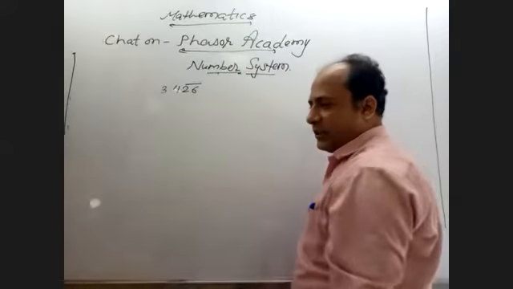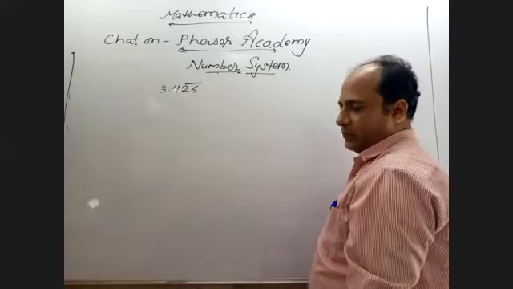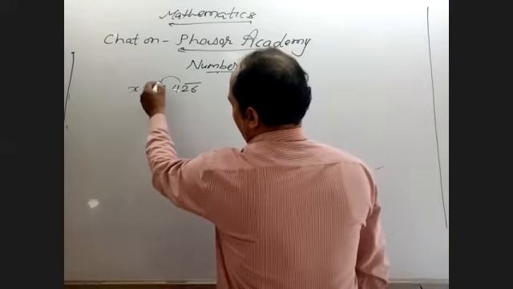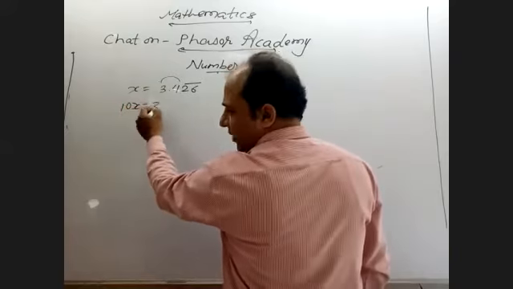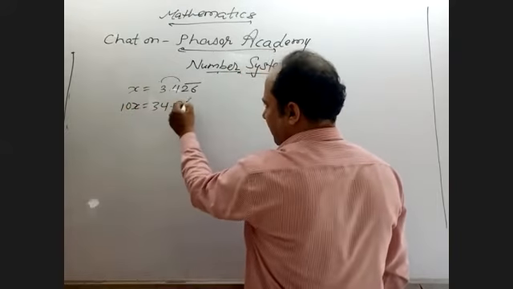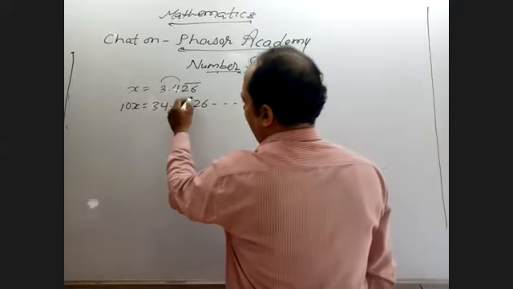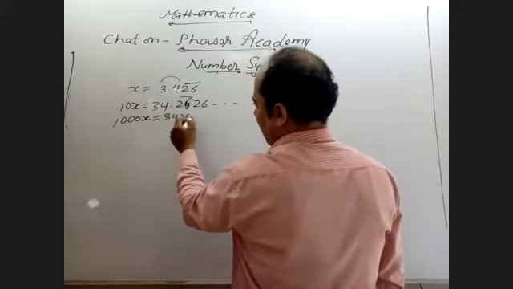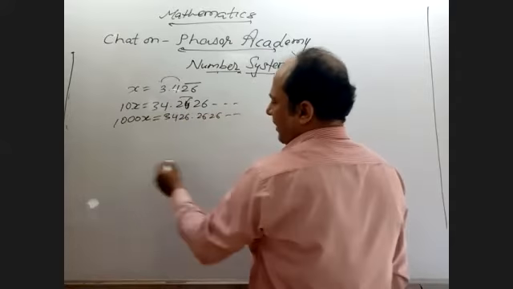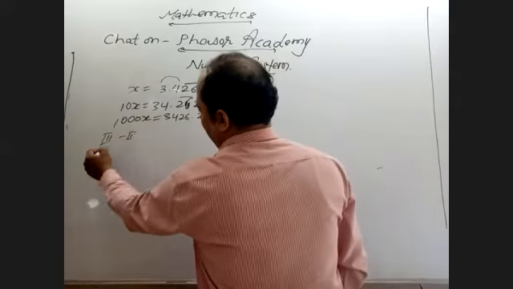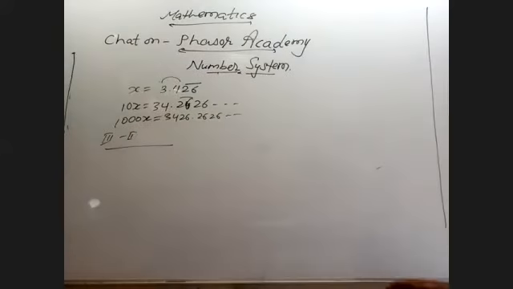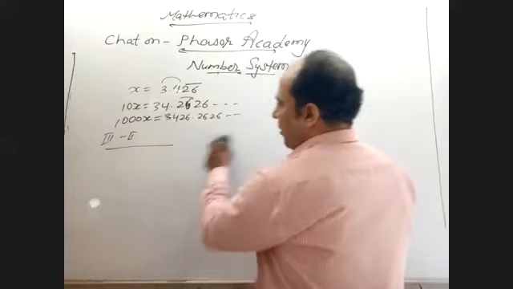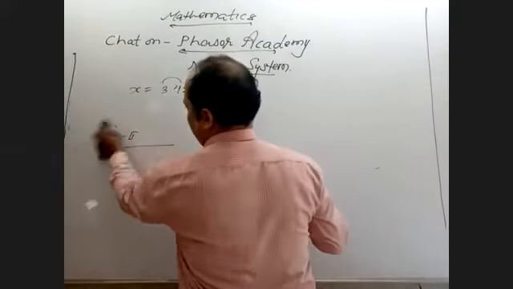So there is the number 3.4262626... Now your teacher or any person, even classes in all, always teach like this: x equal to, then first remove this number, then 10x equal to. I'm just doing it fast because you know these things, so that's why I'm not going to explain. Again, now multiply by 100, so 1000x equal to 3426.2626, and so on. Then the teacher will say, subtract the numbers and then solve it. Right? But you know how much time we need to kill here? No, not at all. So here is a very simple concept to solve such kinds of fractions.